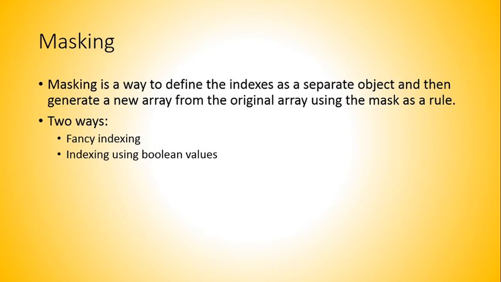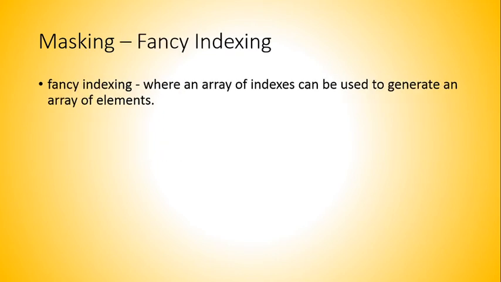So now let's talk about fancy indexing. NumPy offers quite unique indexing facilities, and one of them is fancy indexing, where an array of indexes can be used to generate an array of elements. Let us check what fancy indexing means using an example.